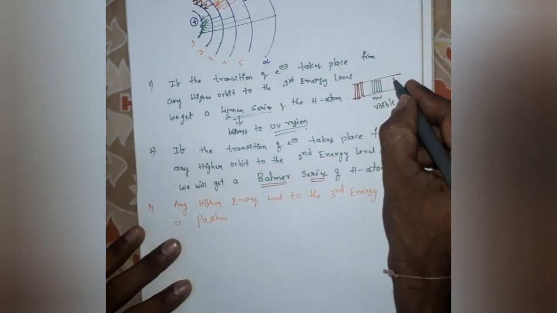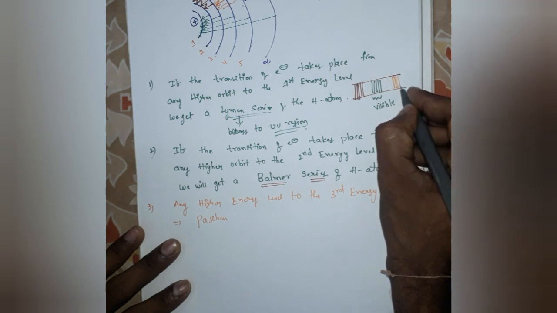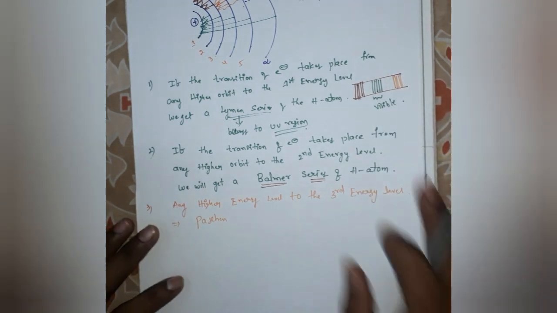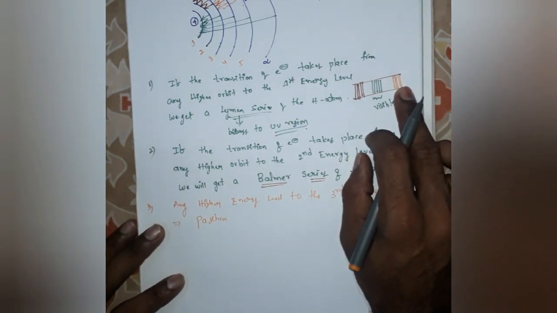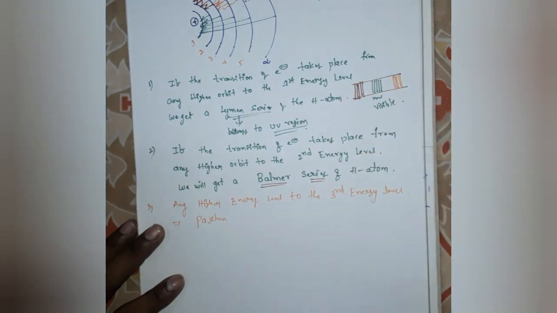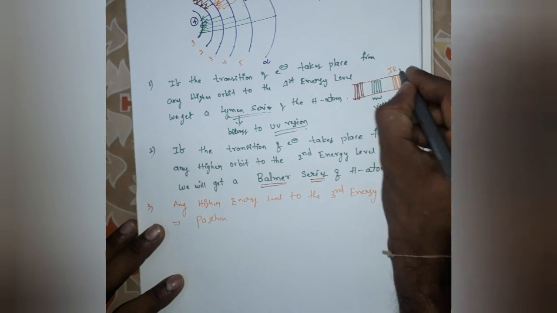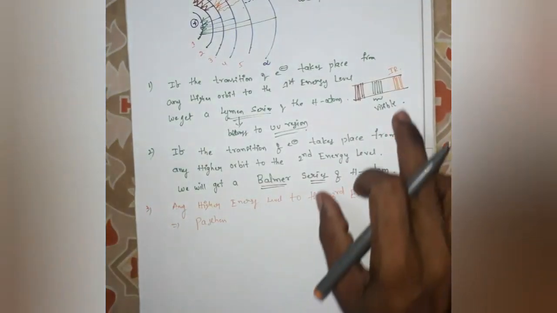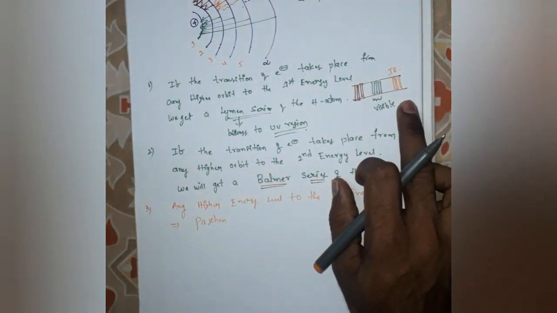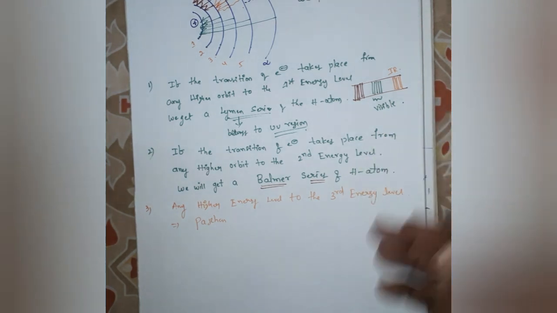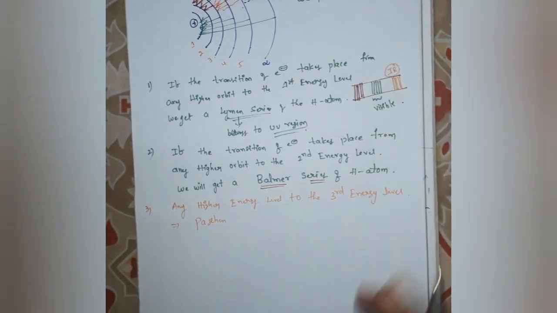That series of lines is known as the Paschen series. This radiation belongs to the IR region. The Paschen series of lines is obtained in the IR region.